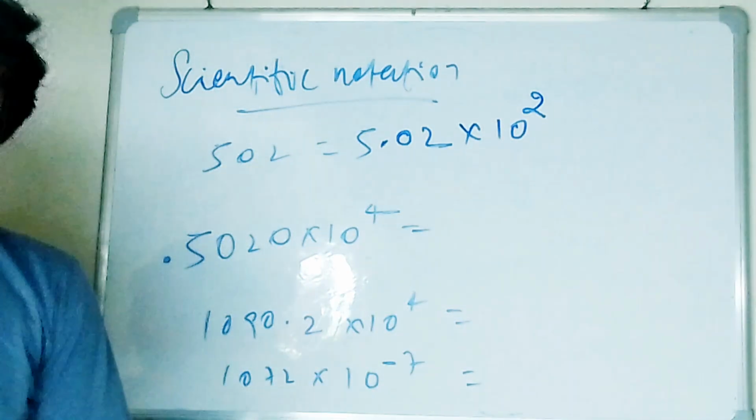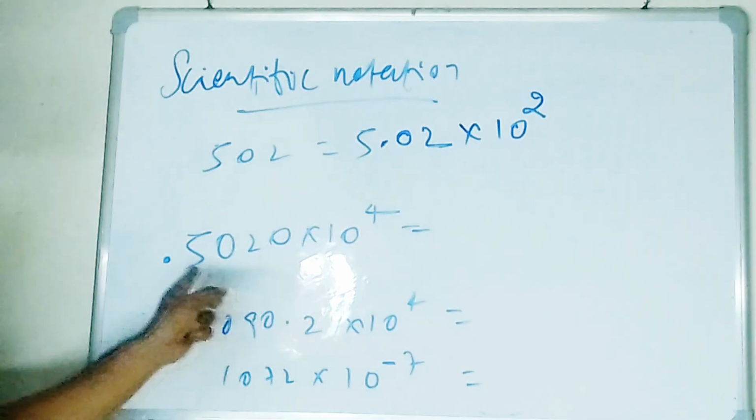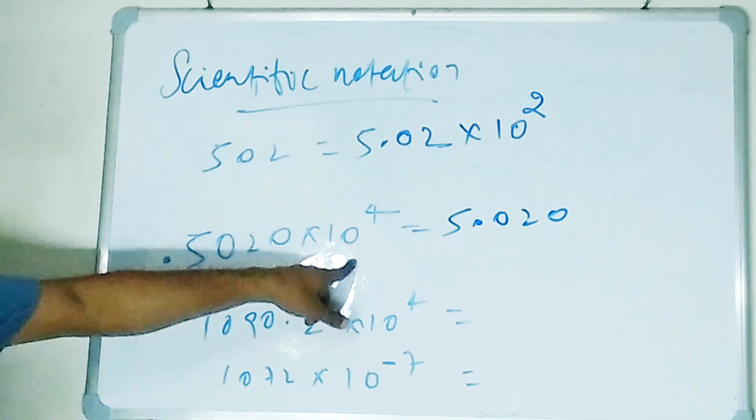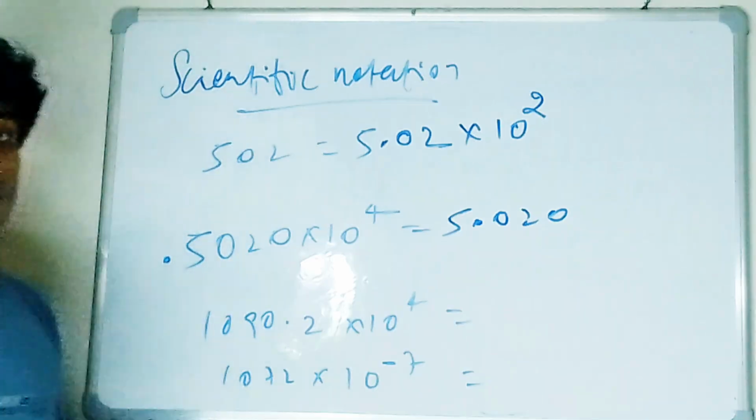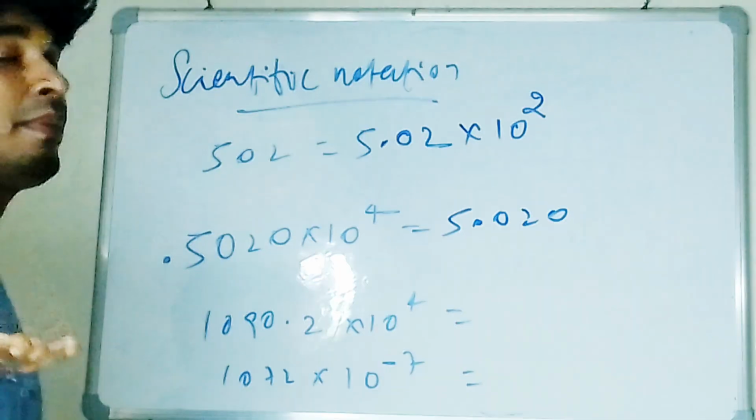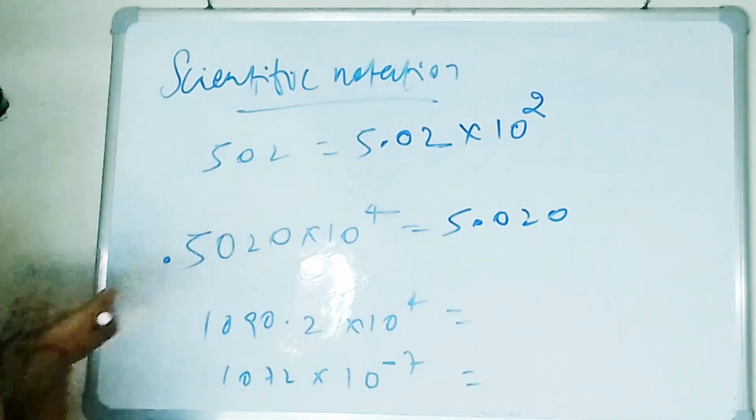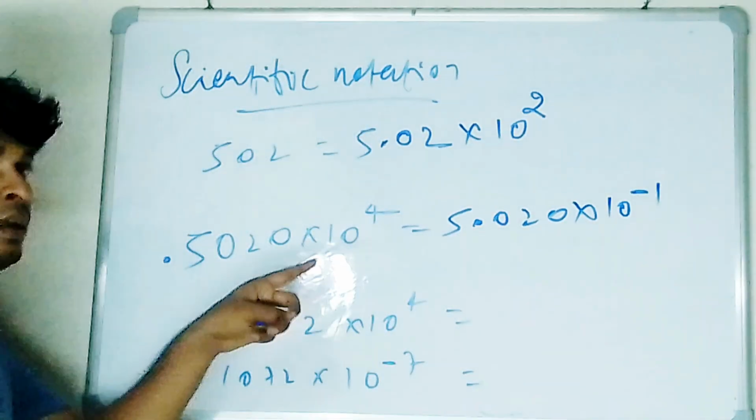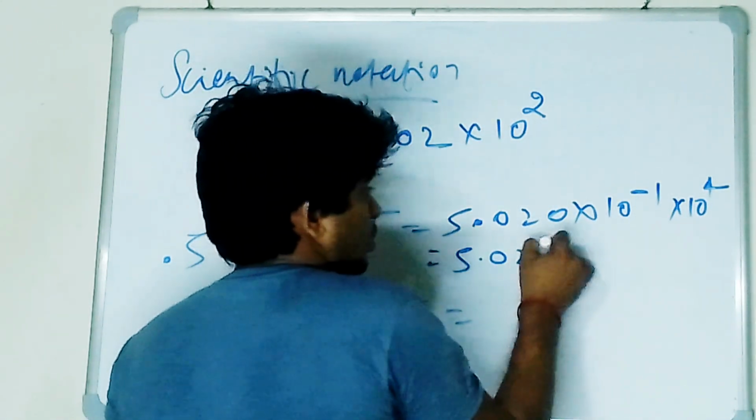You can do this with basic mathematics, you can learn it and practice it. Coming back over here, this is 0.5020 into 10 power 4. So can I write this as 5.020? I am shifting the decimal from this place to this place. So I have to multiply by 10 power plus or 10 power minus? I have to multiply by 10 power minus 1 because I have to shift it back. And 10 power 4 is already there. Now you can simplify it: 5.020 into 10 power 3.